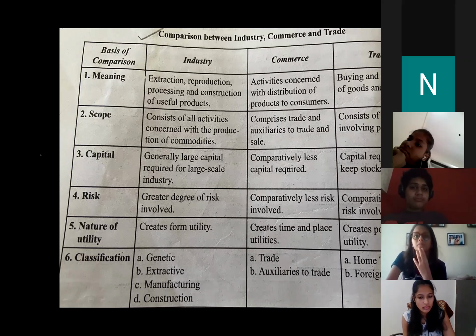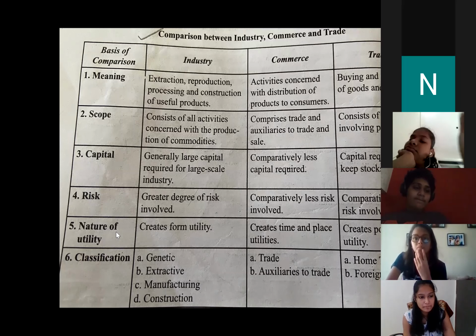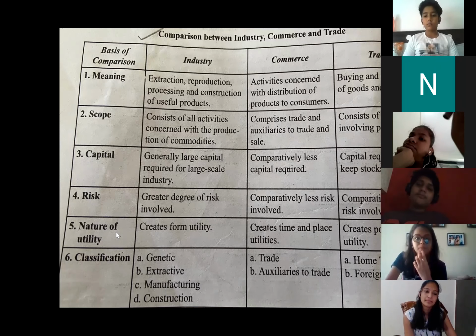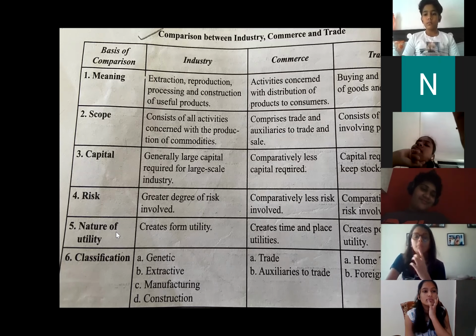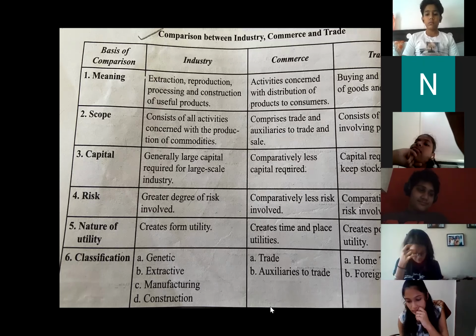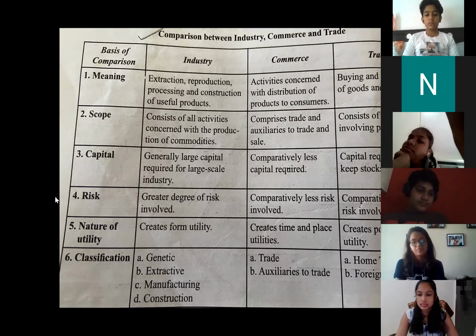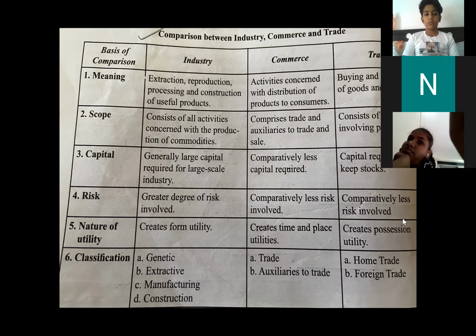So, children, I want all of you to please brush up and go through the notes I have given you. In the month of May, you are going to have a small test of your first and second chapter. So please go through all the notes, the pictures of all the notes, and do the question answers properly. Am I clear? All right. We have done the classification, and we have done 6 differences between industry, commerce, and trade. Now our chapter is over. The last topic in your notes, 2.10, is not in the portion. Please cross that out.